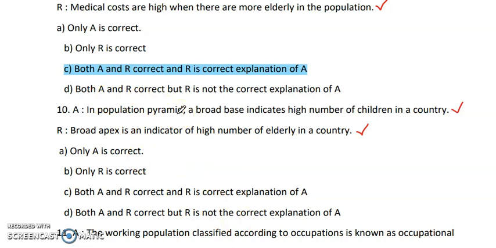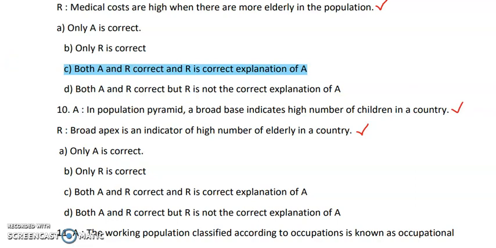Okay, so both the statements are correct, but in the first statement we are talking about the population pyramid and we are talking about the children in the country. In the second we are talking about the elderly population in the country. So in this case both the statements are correct, but it is not giving the correct explanation.